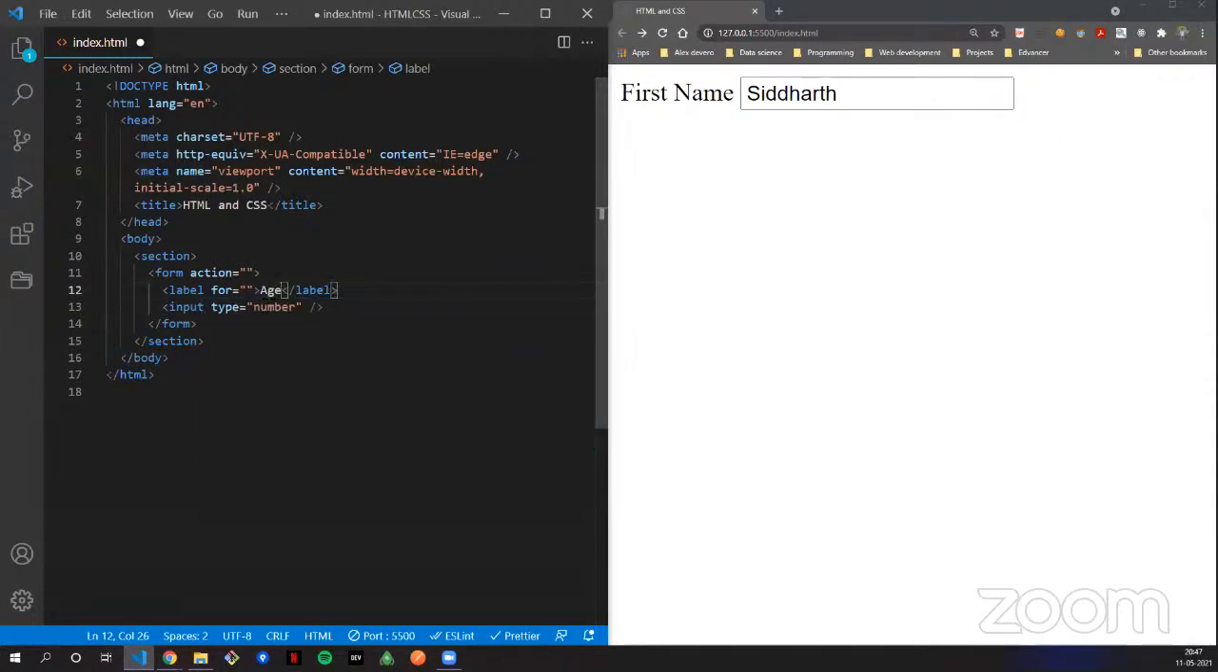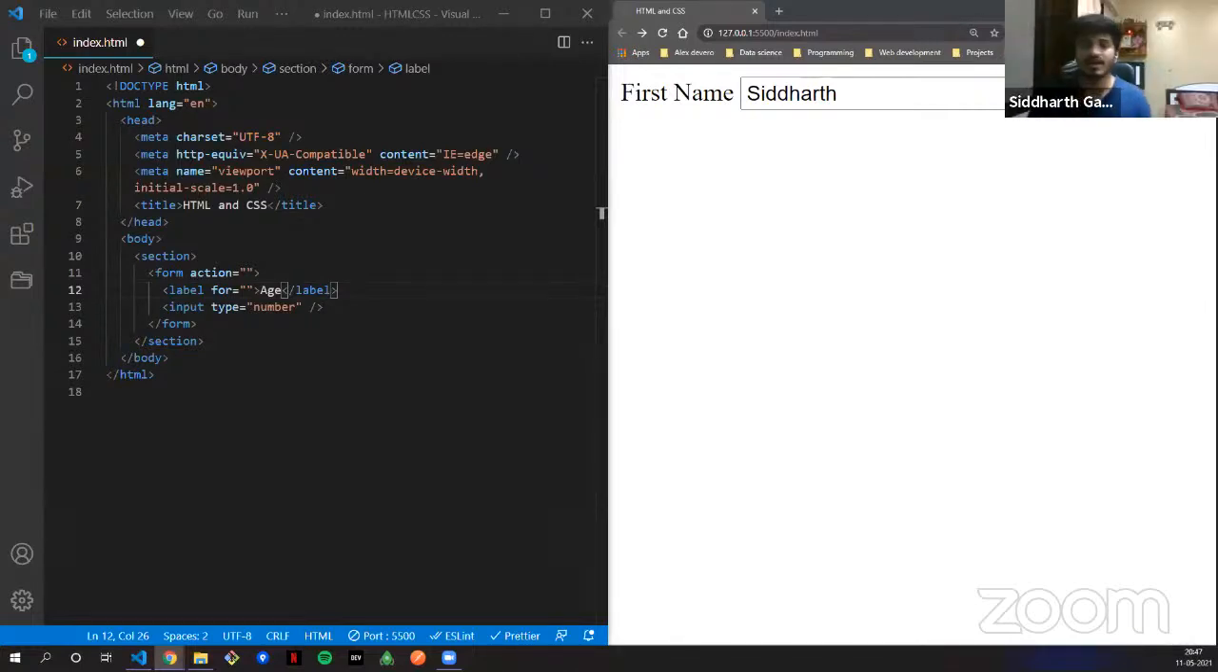Sir, sorry to disturb you. We have another doubt. Ahana is asking, what is the significance of the action attribute in the form tag? As I just said, Ahana, the action is just a normal attribute that defines the action to be performed when the form is submitted. Usually the form data is sent to a file. Whenever you create a contact form, you put in your details, and it has to be submitted somewhere.